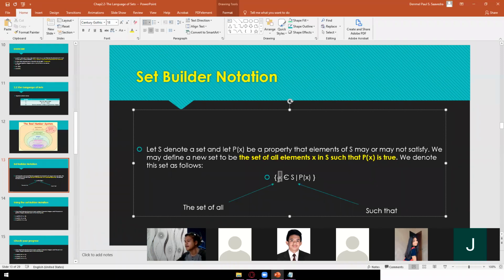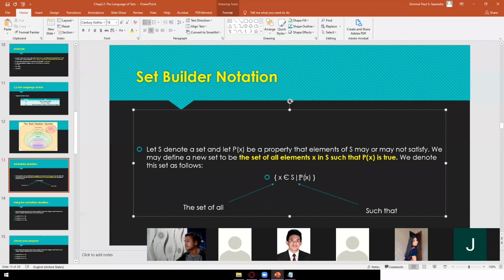So we denote this set as follows. Basically we have an element X, and then yung symbol ng element, and then yung set natin, yung variable set natin, which is S. And then yung pagbasa dito, itong parang straight na line or vertical line is "such that."